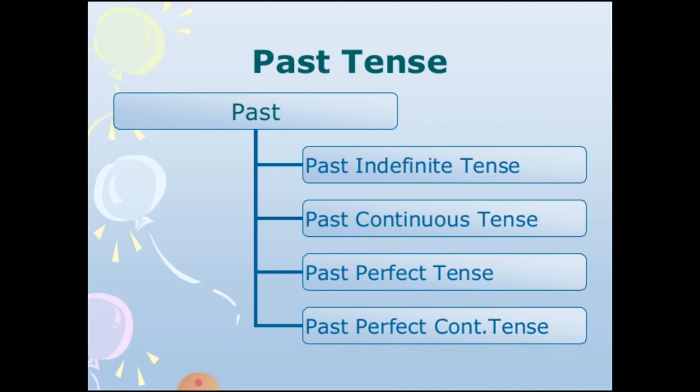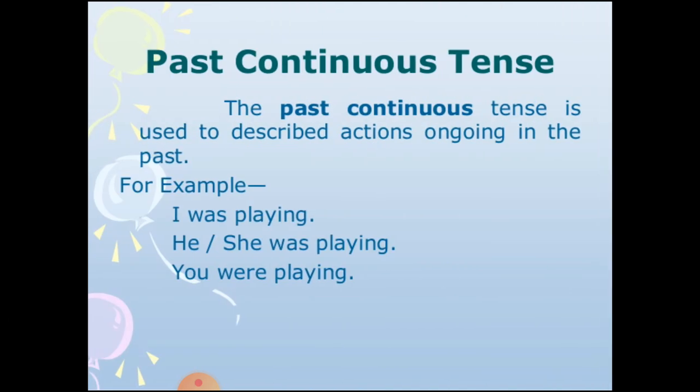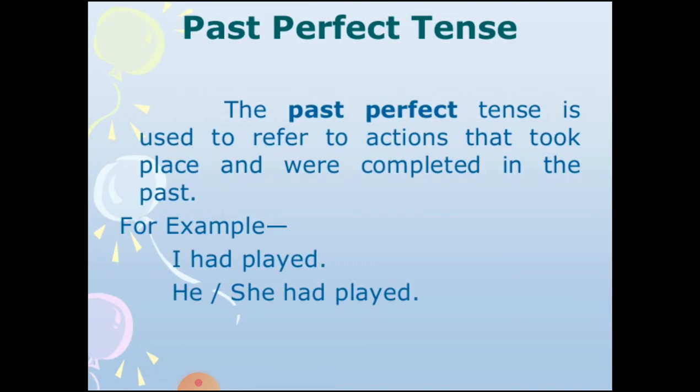Past tense, again. Past indefinite is used to describe an action, an event or condition that occurred in the past and was finished as well. It started in the past and it ended in the past, like I played, he or she played. Past continuous is used to describe actions ongoing in the past. Whether they were finished or not, we don't know, but they were going on in the past.